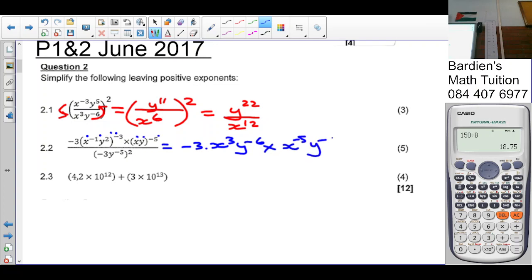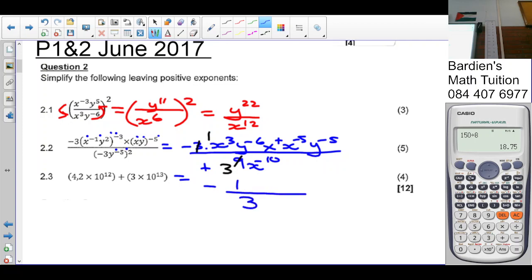y, 1 times negative 5 is negative 5, over negative 3 squared, which is positive 9. x, negative 5 times 2 is negative 10. Any confusion at that point? No. So that now gives us 3 goes into 3 once, 3 goes into 9 3 times. So in terms of my numbers and my sign on the fraction, negative times positive is negative. So it's negative 1 over 3 in terms of the numbers.